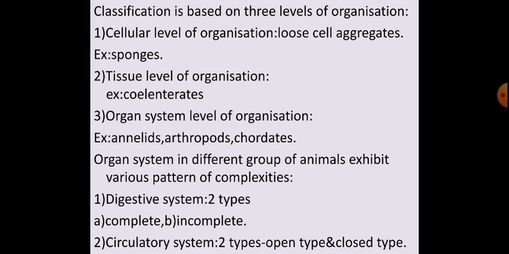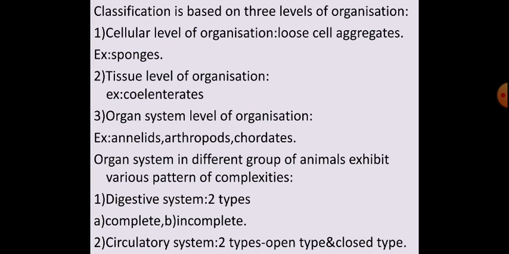Here cells perform the same function but are arranged into tissues. That means in the organisms which belong to this level, the cells perform the function but they are arranged into tissues. Example, coelenterates. Third one is organ system level of organization.